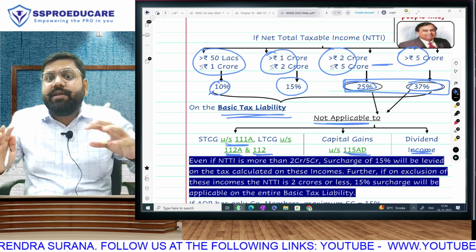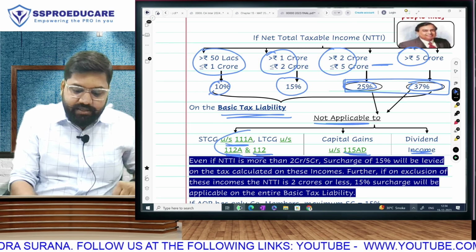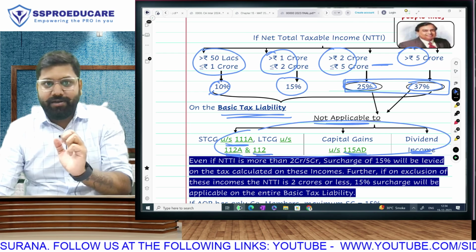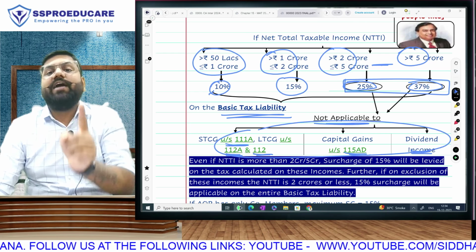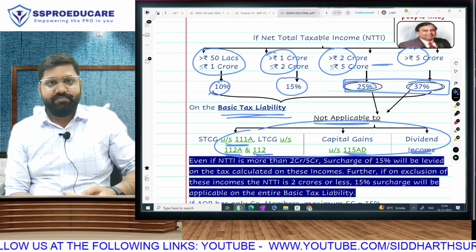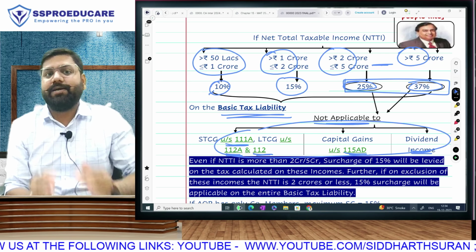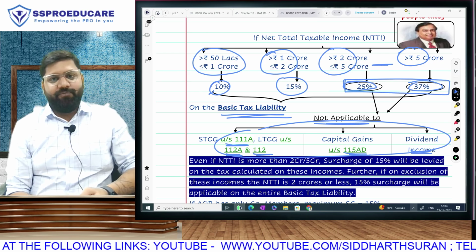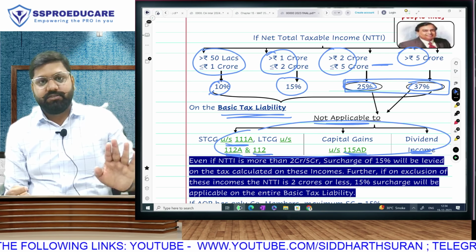Your total income will be divided in 2 parts: these incomes and other income. 25 and 37 will apply on other income if that other income has exceeded 2 crore rupees. On these incomes, we will only apply 15%, highest 15%, of course.